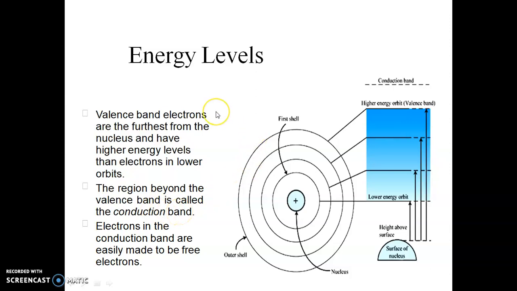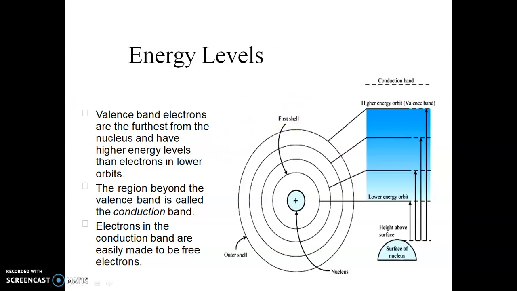Now we know what the energy gap or forbidden gap is. That is the energy difference between the valence band and the conduction band. The valence band is the outermost electron-filled orbit in an atom, and the conduction band is the energy band beyond it. The energy difference between them is called the forbidden gap or energy gap.